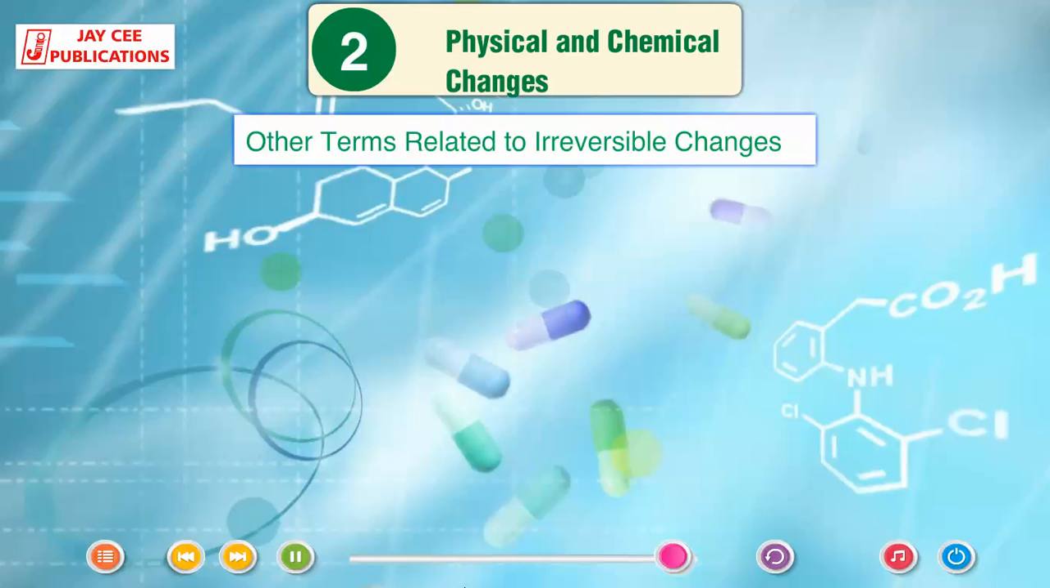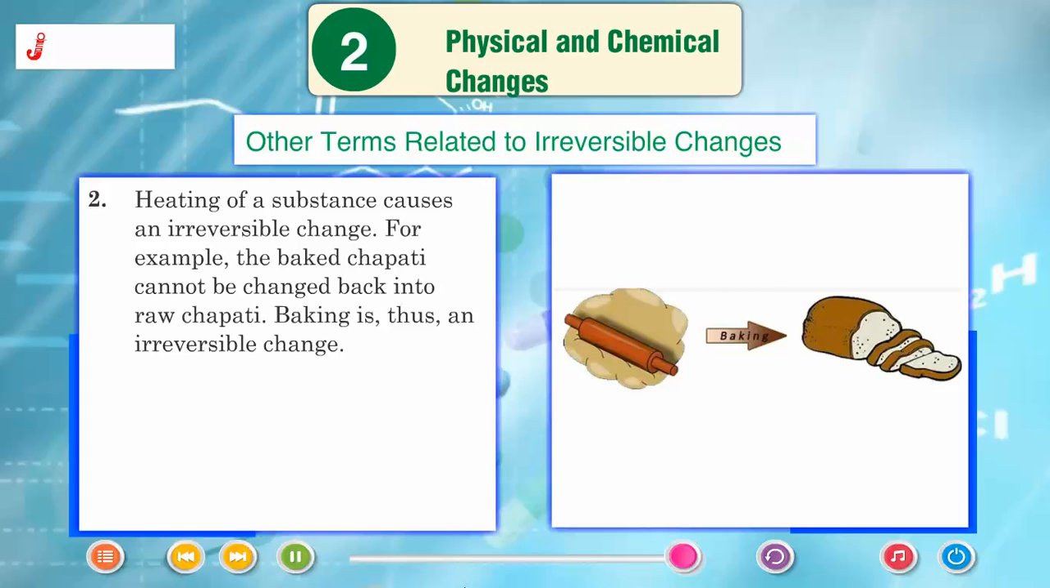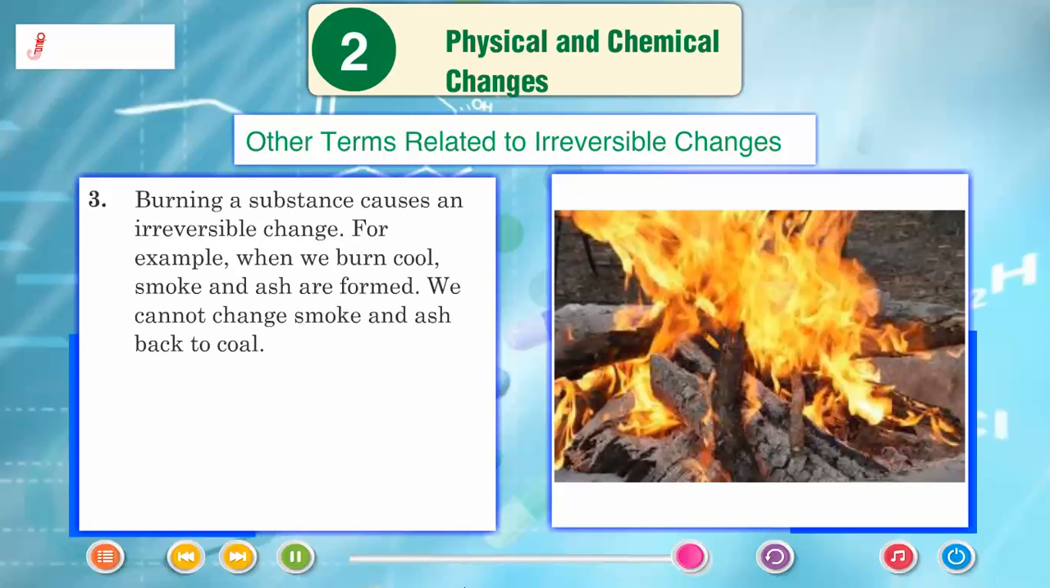Other terms related to irreversible changes. Mixing of substances can cause an irreversible change. For example, mixing cement with water causes a permanent change. This cannot be turned back into cement. Heating of a substance causes an irreversible change. For example, the baked chapati cannot be changed back into raw chapati. Baking is thus an irreversible change. Burning a substance causes an irreversible change. For example, when we burn coal, smoke and ash are formed. We cannot change smoke and ash back.